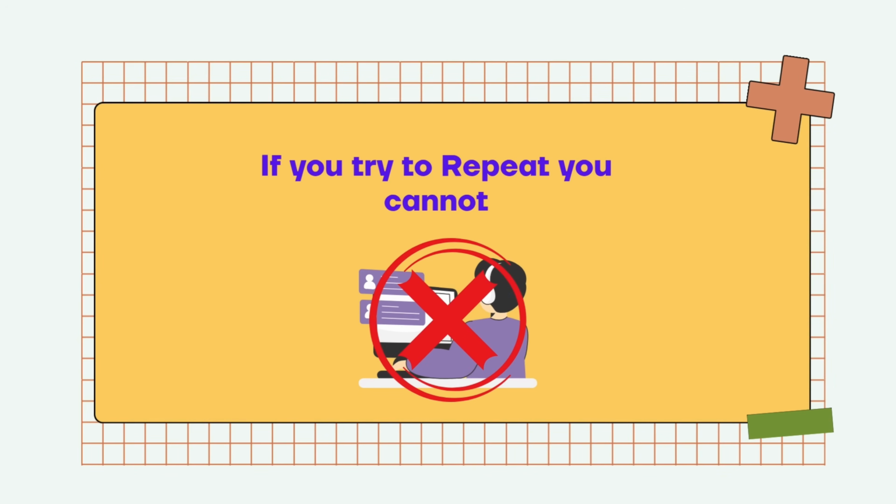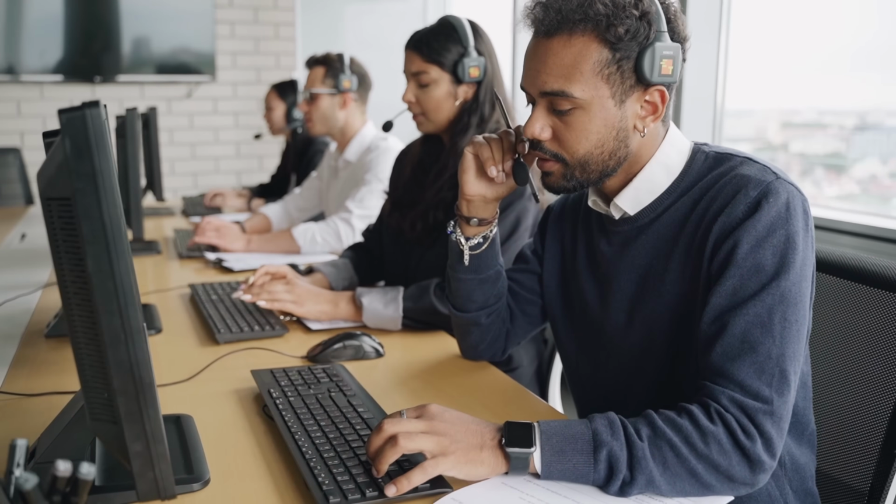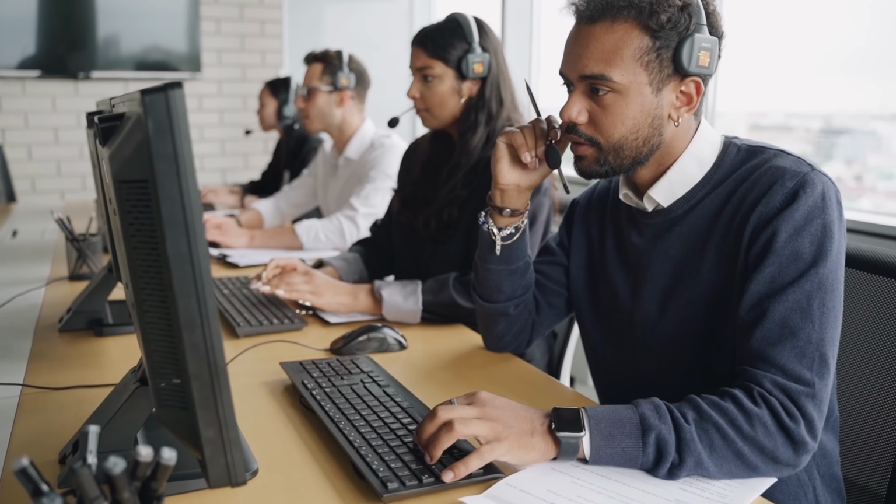The idea is very simple. If you try to repeat, you cannot repeat. You try to respond. What if I ask you a question? You will try to respond, you will not repeat. Here, if you try to respond with an intention of repeating every word as it is, the job is done. That's the first thing where people go wrong. On top of that, there is this 50% rule, which makes it even more easier. Let's unveil each and everything in a short while.